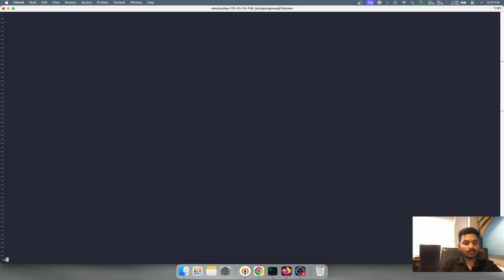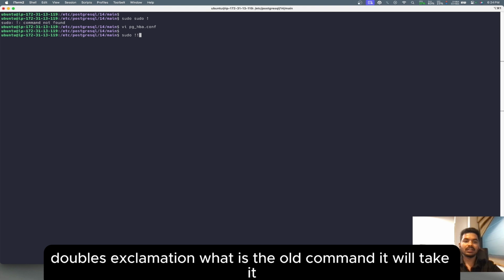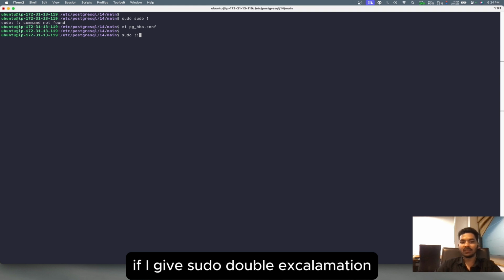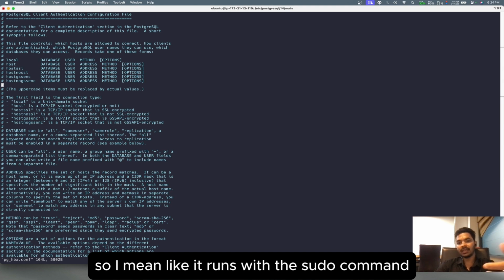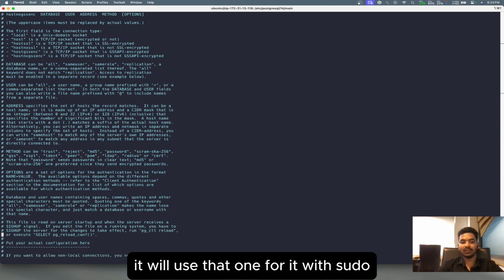Okay, sorry. Enter. See, if you give sudo double exclamation, what is the old command we gave? vi pg_hba.conf. We don't have the permission. If I give sudo double exclamation and enter, I got the permission now. So it runs the last command in the history with sudo.